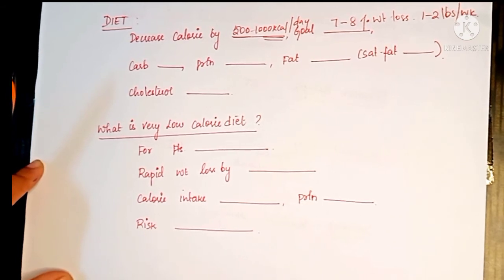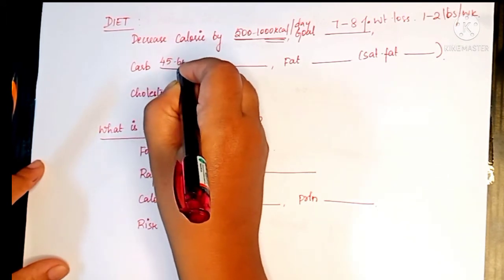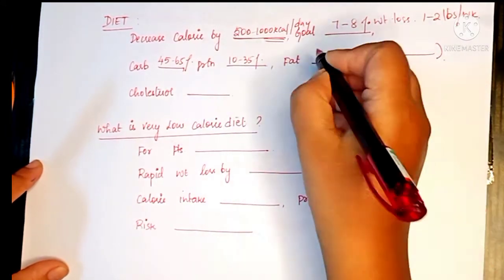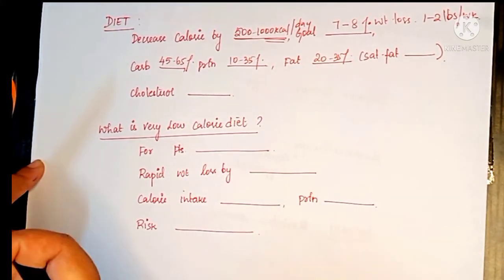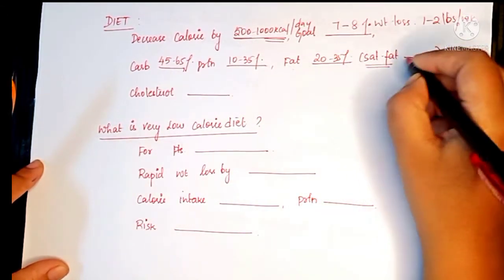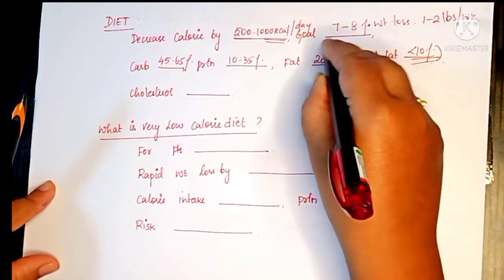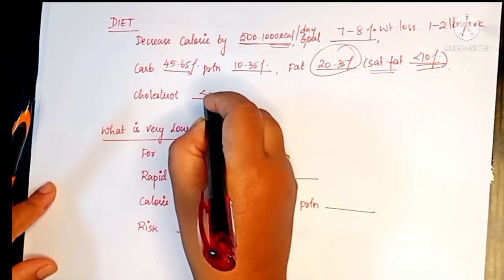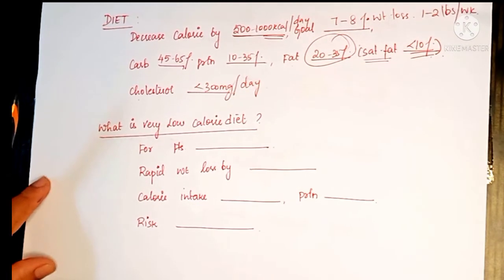And for carbohydrate, protein and fat, we should know the proportion. For carbohydrate, always it is in higher proportions, 45 to 65%, and for protein it is 10 to 35%, and for fat it is 20 to 35%. So this much of carbohydrate, protein and fat we can take, but in fat, our saturated fat, that is our fried food items, all those will come under oils, all will come under saturated fat. Their intake should be less than 10% in this fat percentage. And cholesterol also, there should be decrease in cholesterol intake by less than 300 milligram per day. So this is very important for our diet therapy.